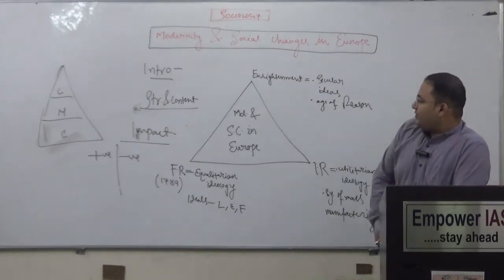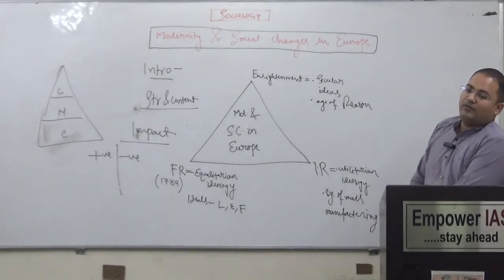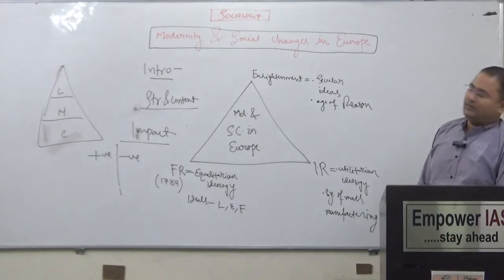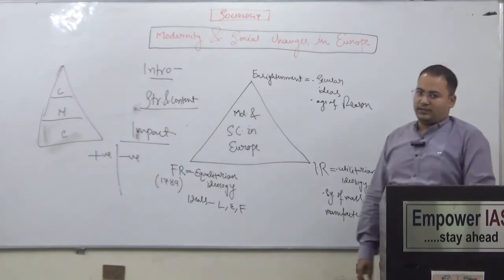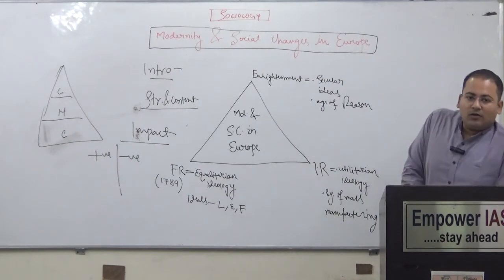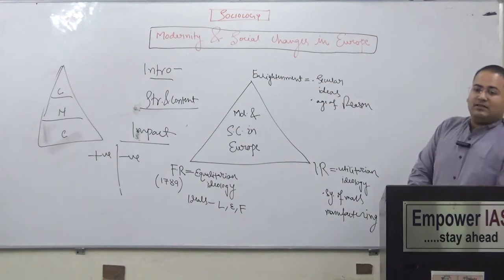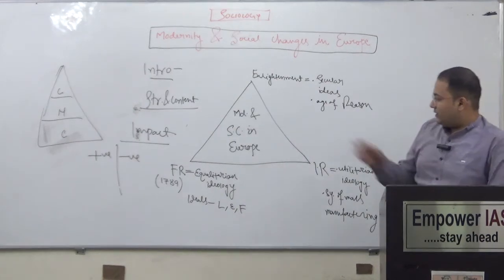The first positive impact of modernity is change of the feudal system and the arrival of industrial society. The second is the rise of liberal democracy.